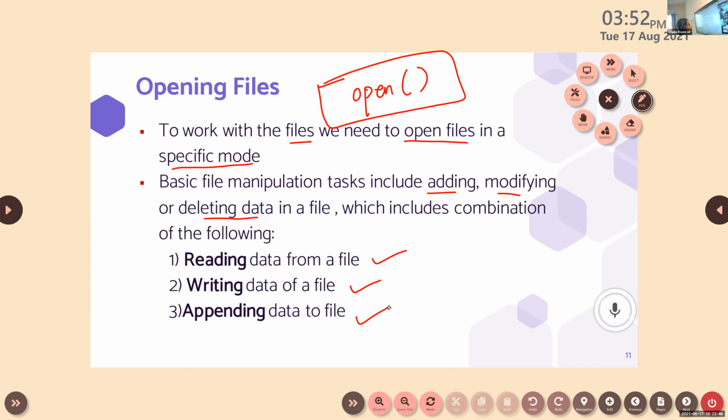Now we are going to discuss this in detail. So these are the basic manipulation tasks that we can perform with a file. Its combinations are like that: reading, writing, and appending. The only point you have to notice is what is the function to open a file, and which are the basic tasks that we can perform with a file. Reading, writing, and appending.